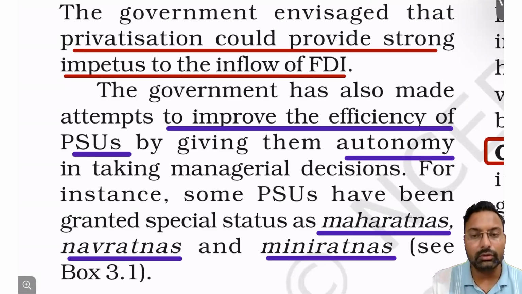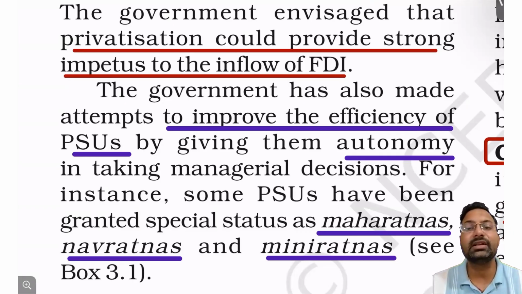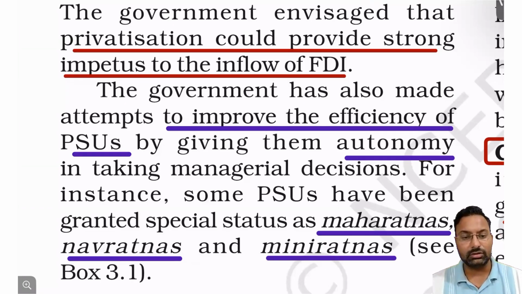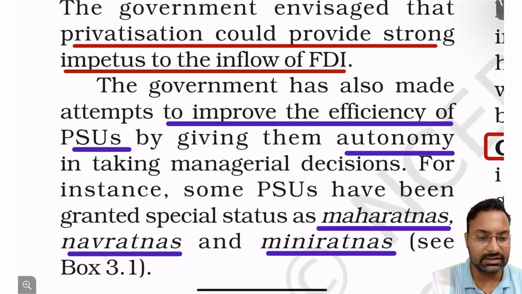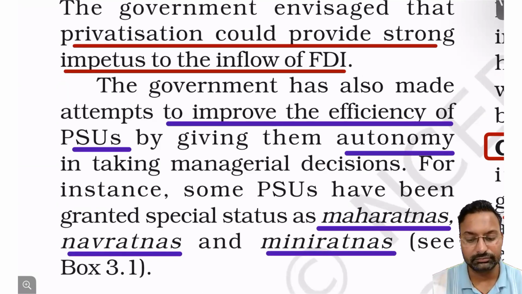So the power over finances, decision making in respect of finances, as well as operational autonomy was given to those PSU heads. And that is why those PSUs were categorized into Maharatna, Navratna, and Maniratna. Based on that only, these powers were given to them. So this is how privatization was achieved in the PSU sector.